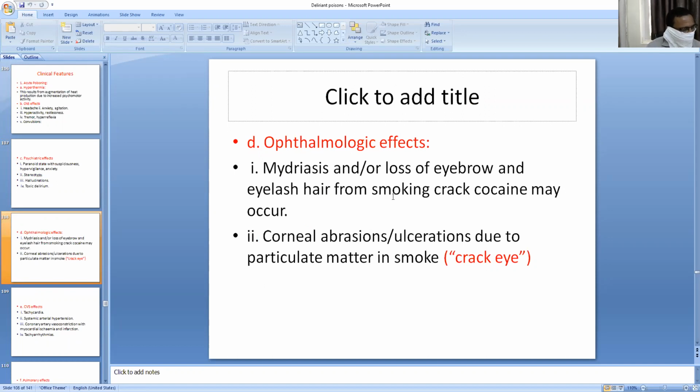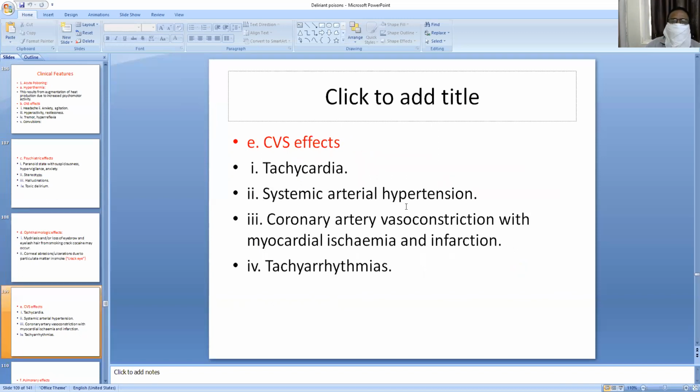So crack eye will be seen due to corneal ulcerations and corneal abrasions due to the particulate matter in smoke. When a person takes cocaine in a smokable form, this particulate matter can cause abrasions and ulcerations in the cornea. This is known as crack eye. What are the serious effects? Tachycardia, systemic arterial hypertension, coronary artery vasoconstriction with myocardial ischemia and infarction, and tachyarrhythmias.